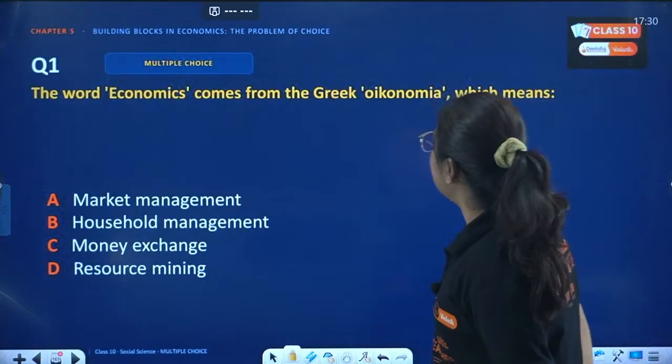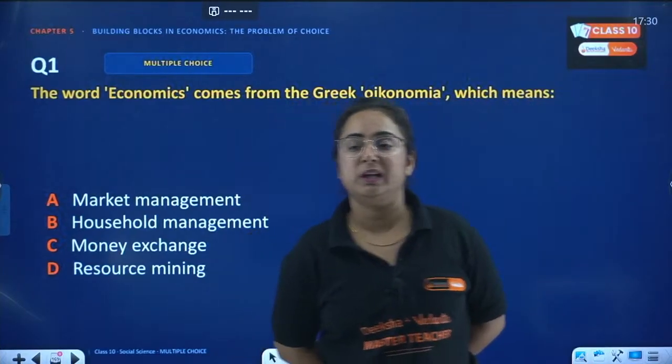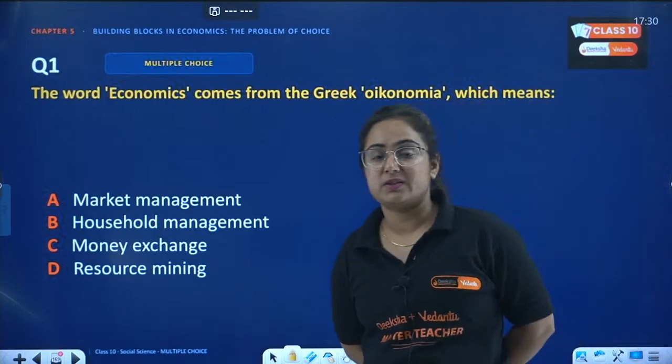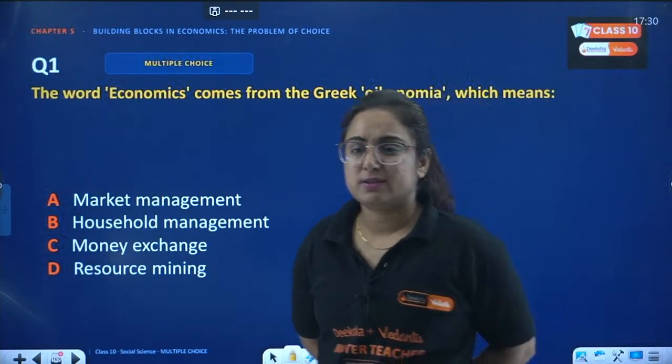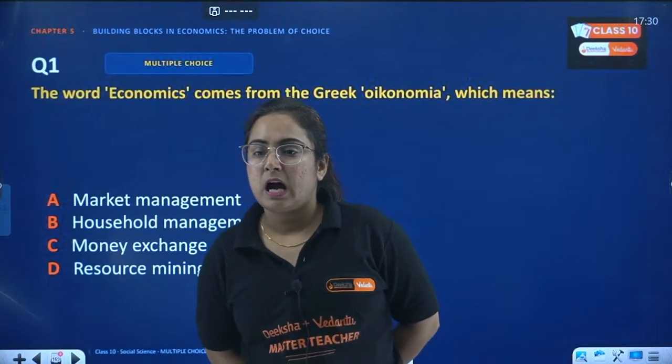The word economic comes from the Greek word oikonomia. What does it actually mean? It is market management, it is household management. Very good. I can see the answers from Nu, Harini, Soulstar, Aditya.